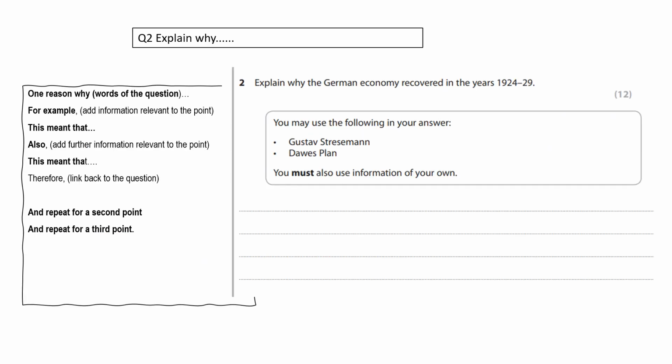So the second question in section A is an explain why question. It's worth 12 marks. And again, this is exactly the same structure that you've seen in medicine and the same structure that you've seen in Elizabeth. So one reason why, using the words of the question, then a for example, this meant that, also this meant that. And remember, you're aiming for 3 developed paragraphs to get full marks in this question.